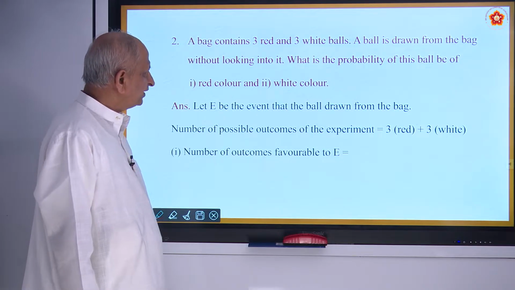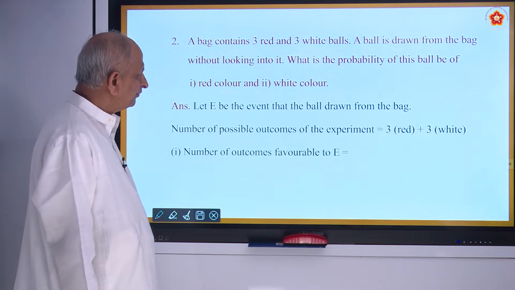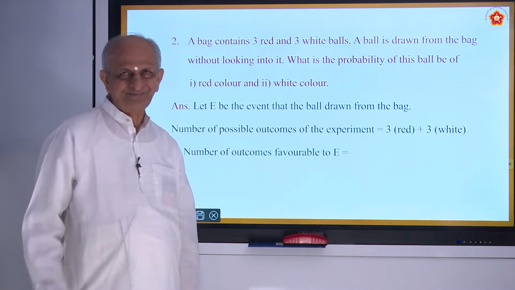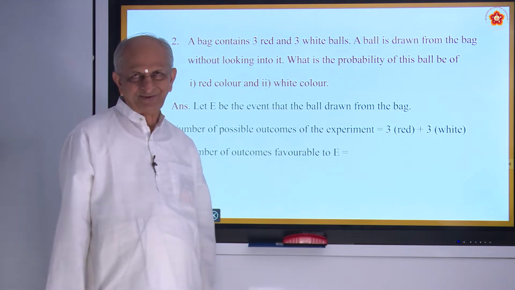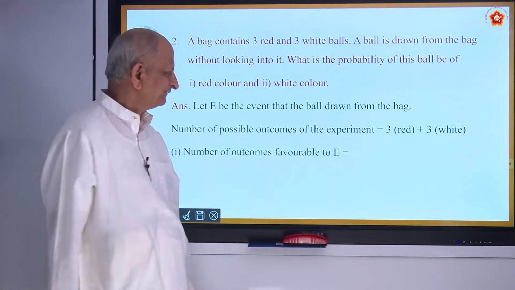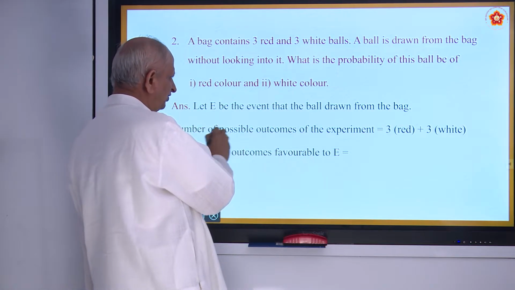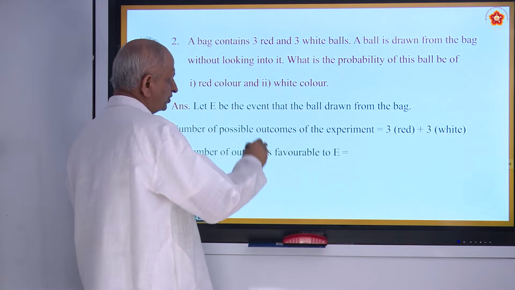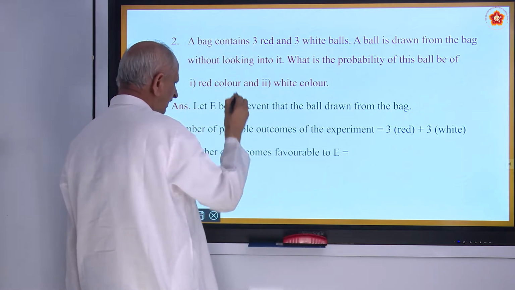A bag contains 3 red and 3 white balls. A ball is drawn from the bag without looking into it. So there is a bag. There are 3 red balls and 3 white balls. So very interesting. You can do lot of experiments like this. Okay. So 3 red and 3 white. So possible outcomes is 3 red and 3 white. Now question is, what is the probability of this ball be of red color?